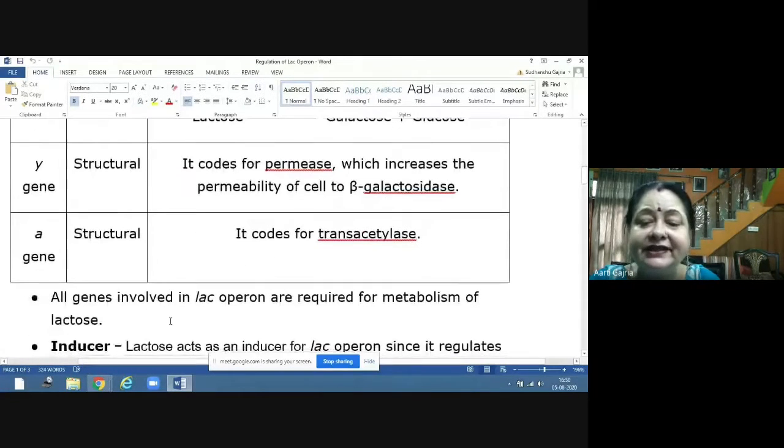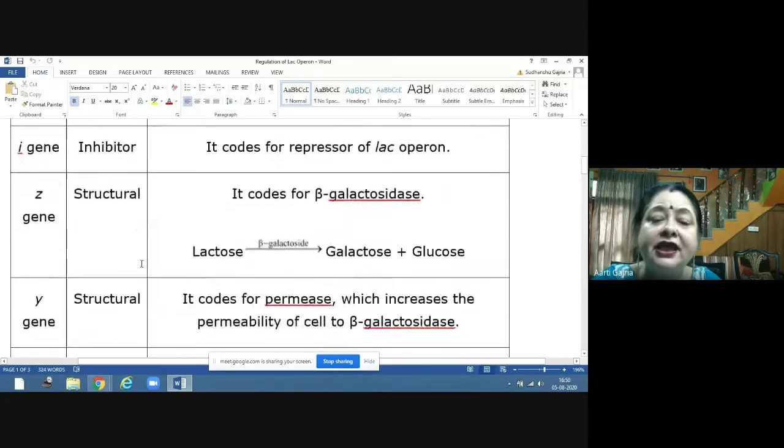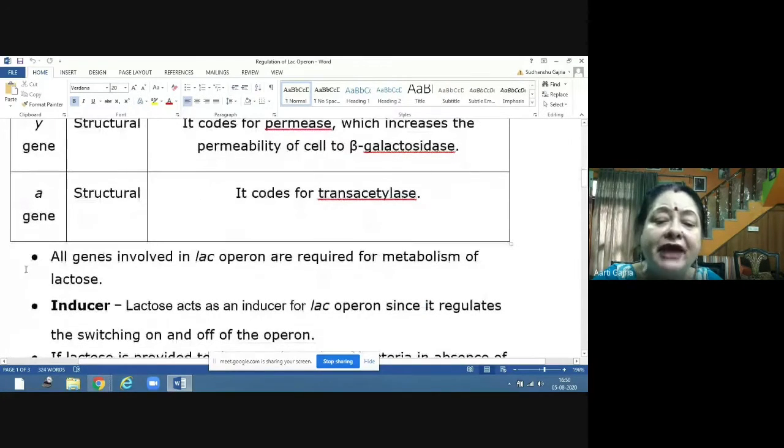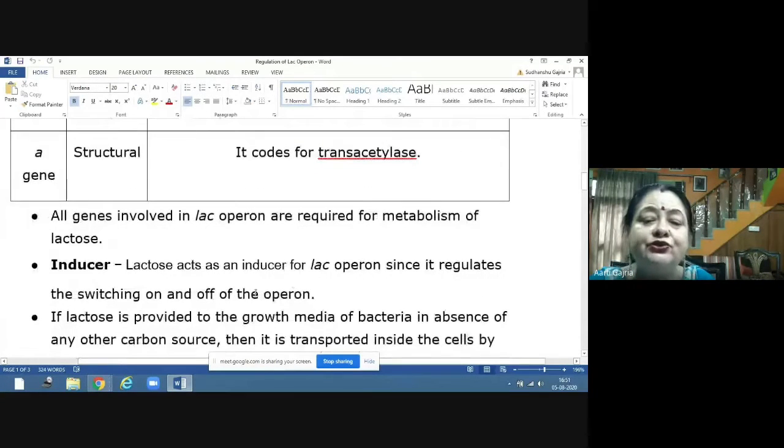Now, all these genes, the a gene, y gene, z gene, and i gene, are required for the metabolism of lactose. So the function is one, that is metabolism of lactose. Clear? Now, in the metabolism of lactose, an inducer is required. Lactose is the inducer. Inducer means the one who induces. So lactose is the inducer for the lac operon because it regulates the switching on and switching off of the operon.